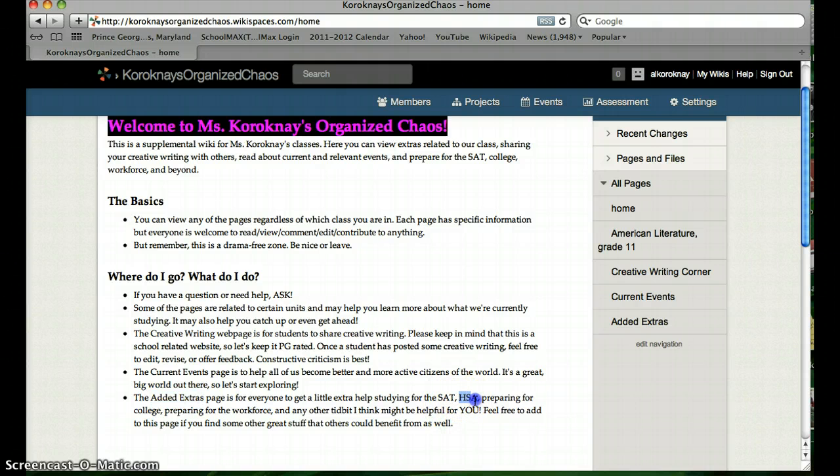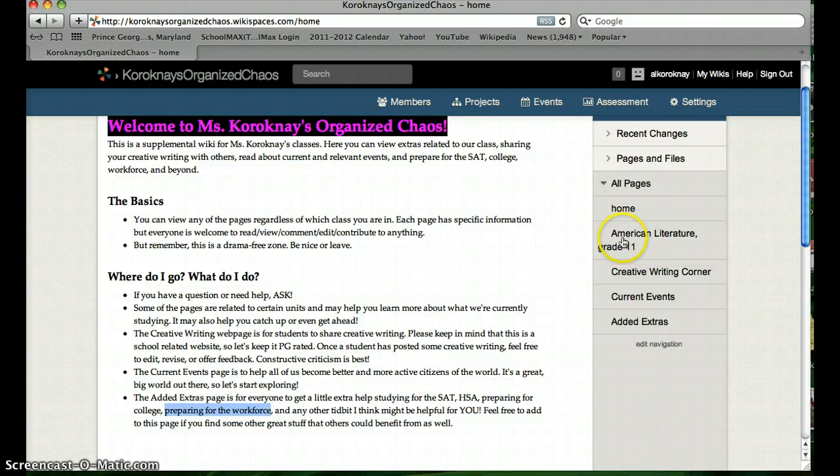The HSA stands for high school assessment, and those are the state assessments that our students in Maryland take. And since a lot of our students may not go directly to college, they may go directly to the workforce, I also plan to put some career preparatory materials there as well. So that's the home page.